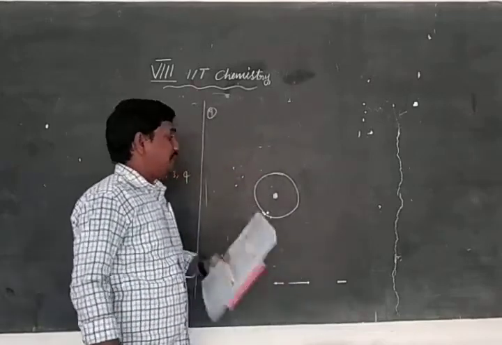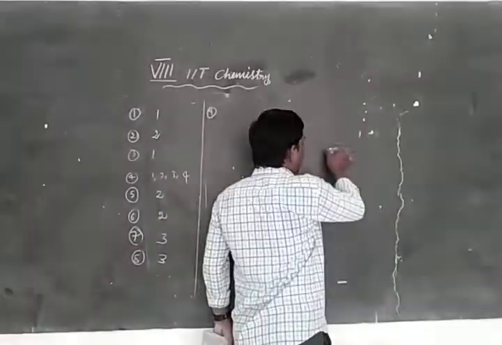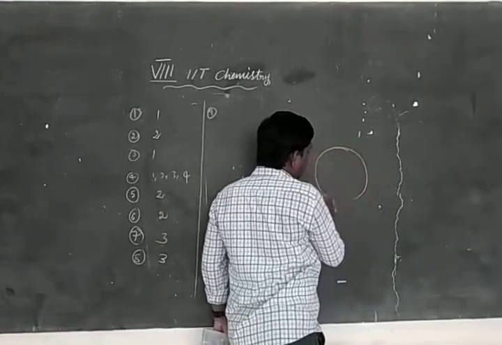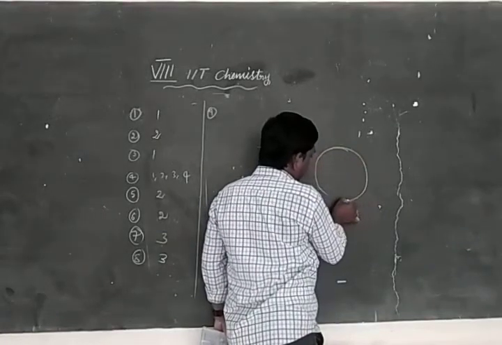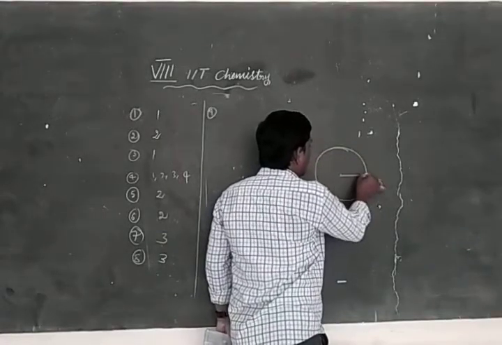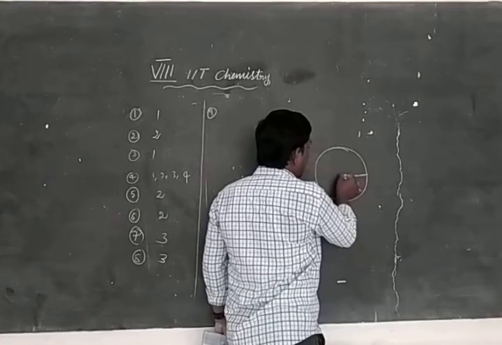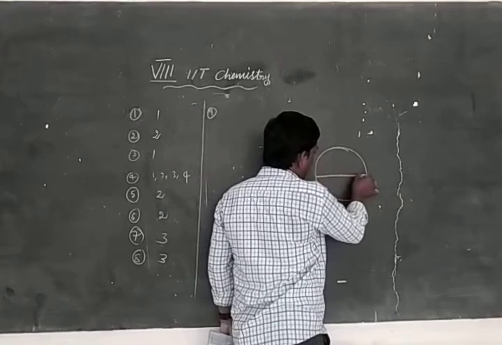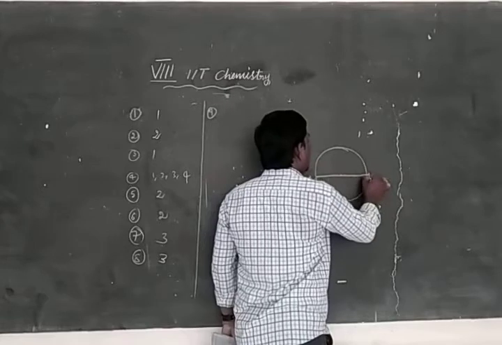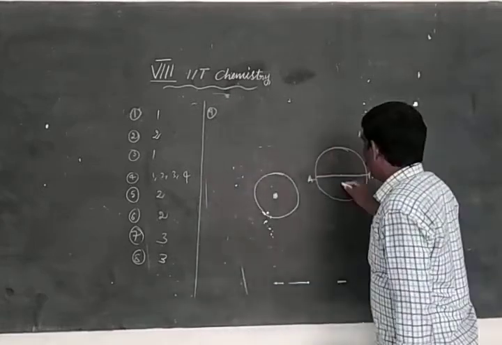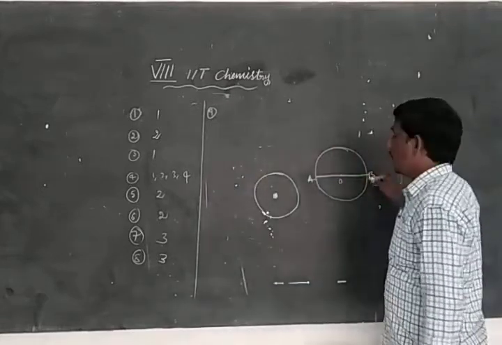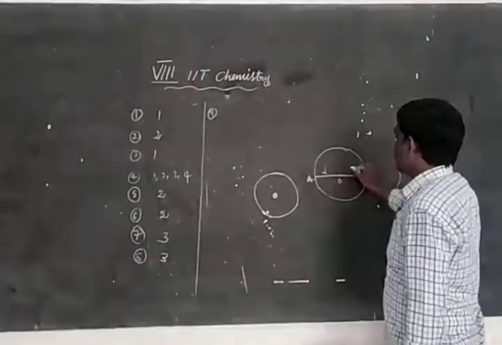The diameter means, for example, take a circle. This is radius, this is diameter. AB denotes diameter. OB is radius. O is also radius, but it is